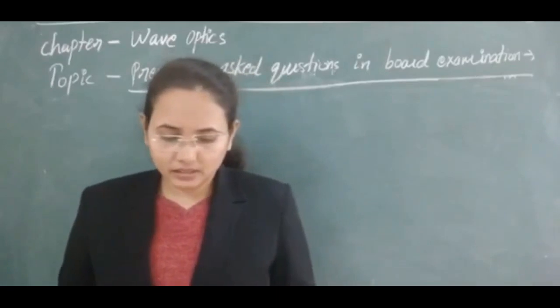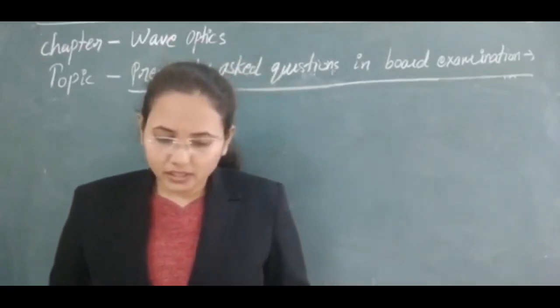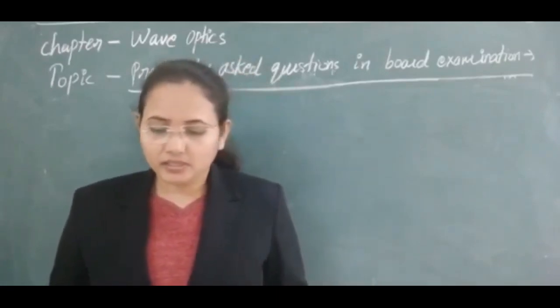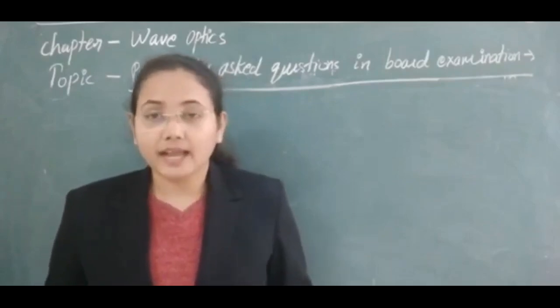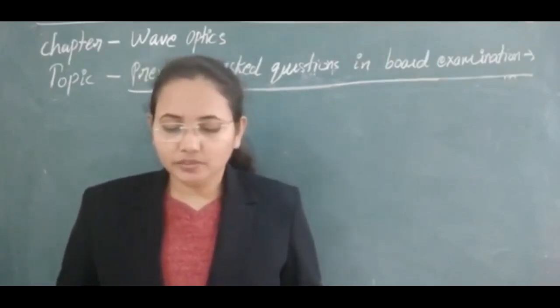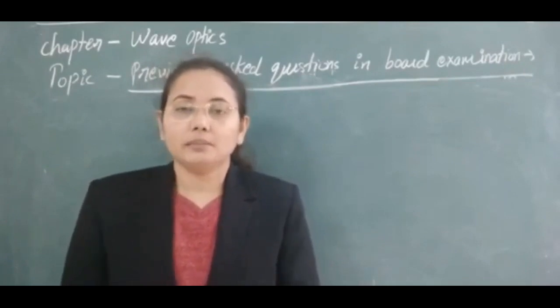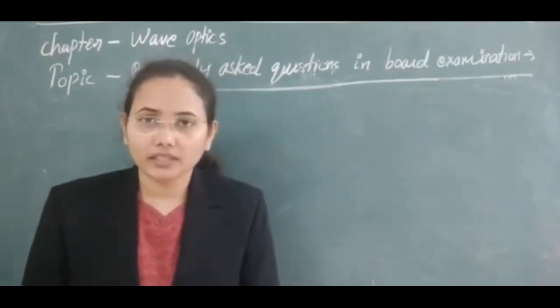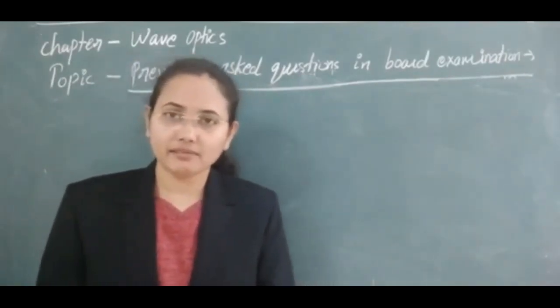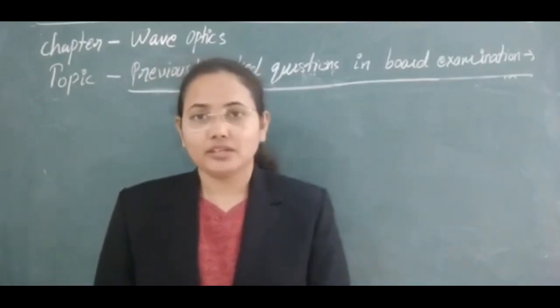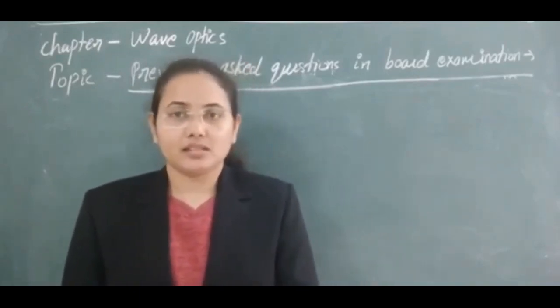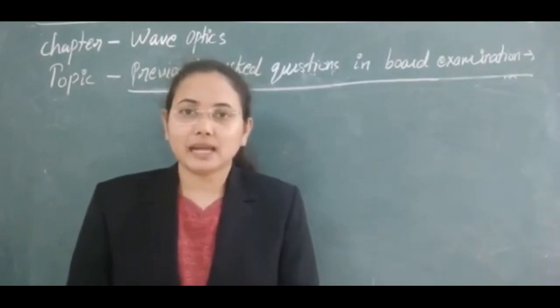Next question: what is the effect on the interference fringes in a Young double slit experiment due to each of the following operations? Here a number of conditions are given for Young's double slit experiment, which we discussed in yesterday's class. I think that concept is clear now, so let's discuss its conceptual problem first.